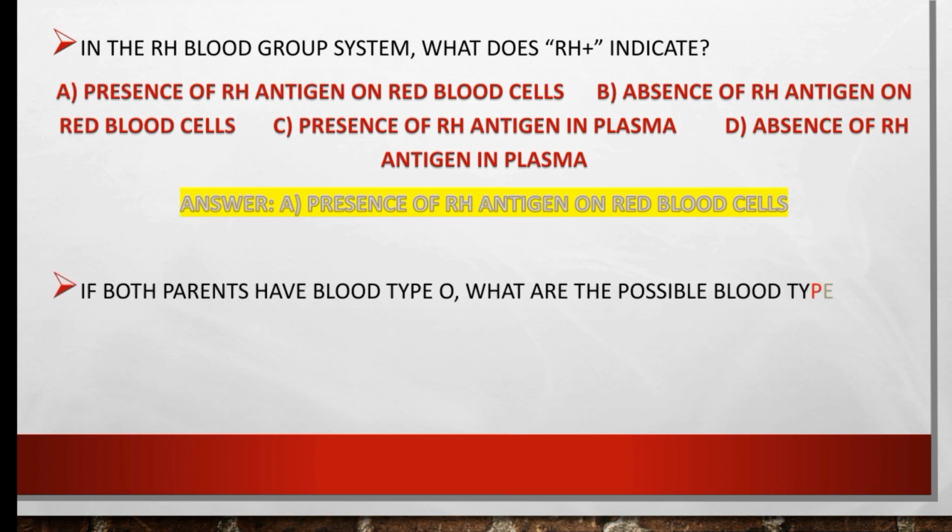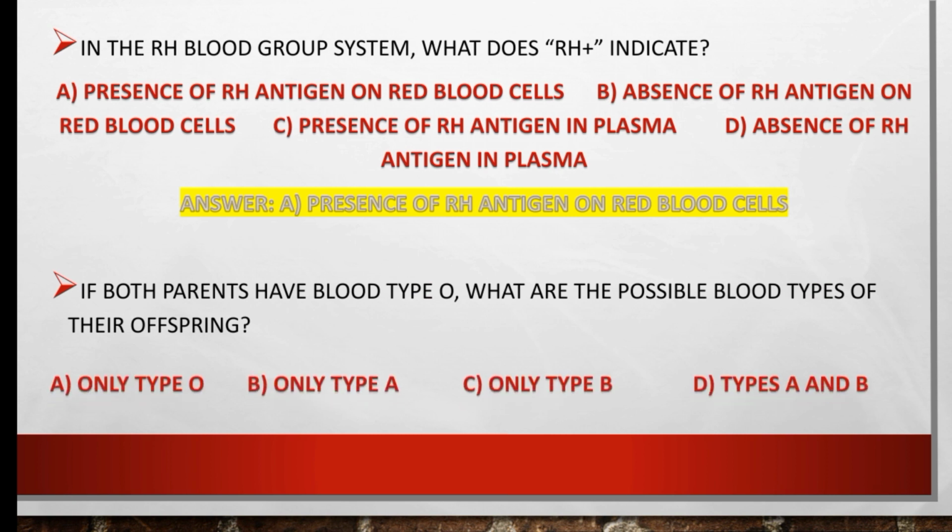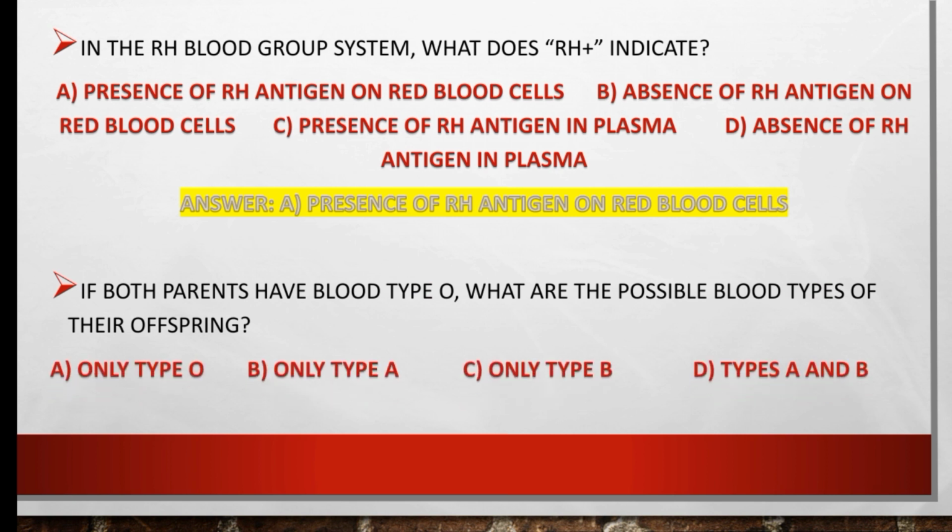If both parents have blood type O, what are the possible blood types of their offspring? Our options: only type O, only type A, only type B, or types A and B. So the right option is only type O. If both parents have blood type O, their offspring must have only type O.